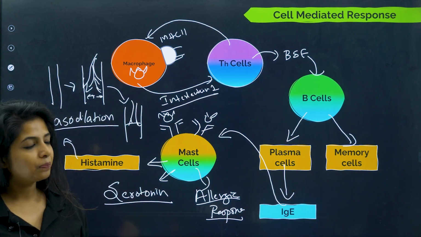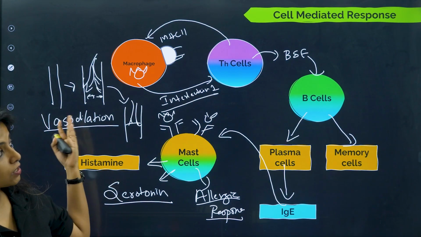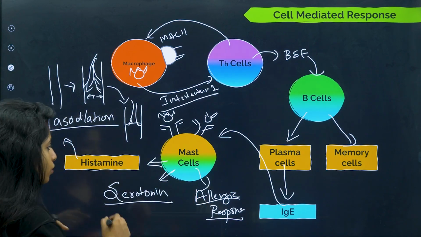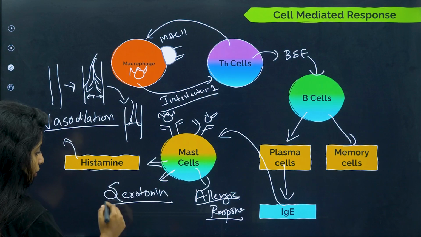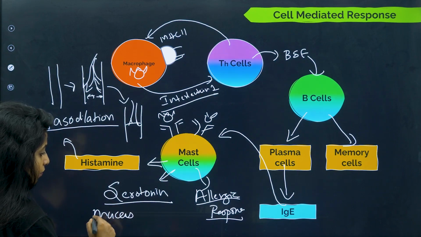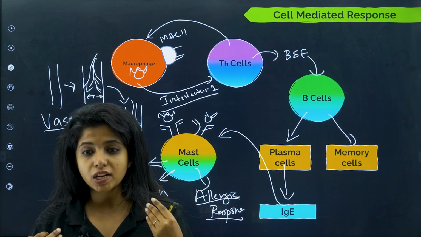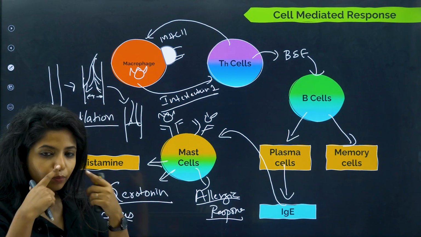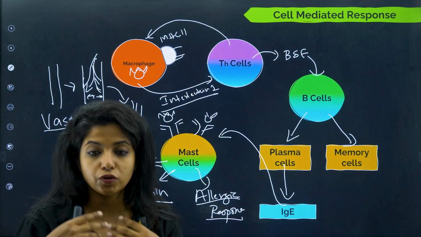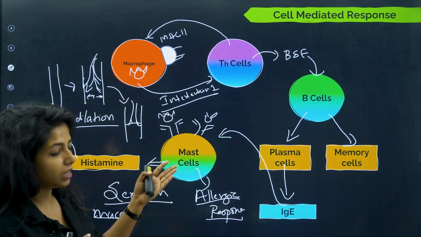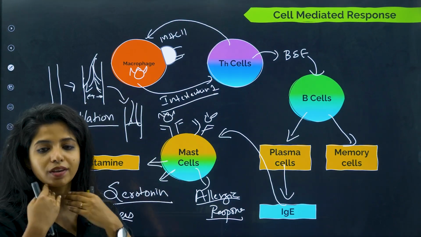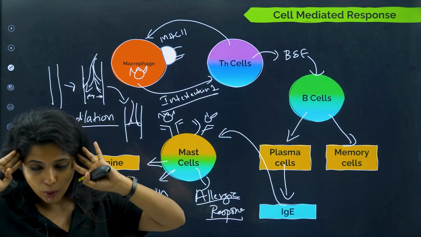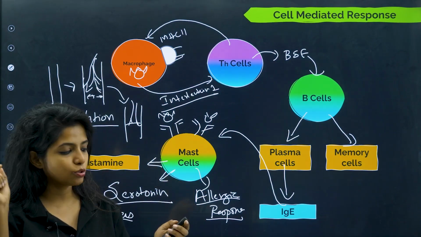No. Okay. So that is also there, and apart from it, it causes inflammation, lots and lots of things. And also, what do we have? The mucus and everything. The mucous lining becomes very thickened. We will be having sneezing, we will be having watery eyes, because histamine and serotonin are going to affect all these regions of our body. The mucous lining will be thick, which is why we have coughing, sneezing and things like that, because mast cells are very efficiently present in the nose. Lots of things are there. So I hope you got the basic concept of how allergy is caused.